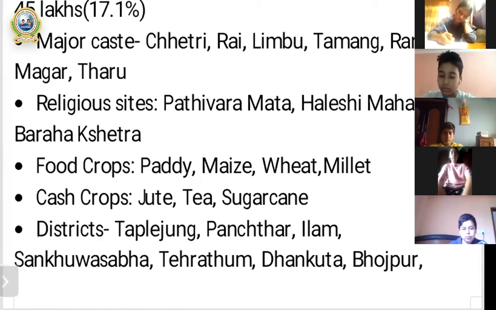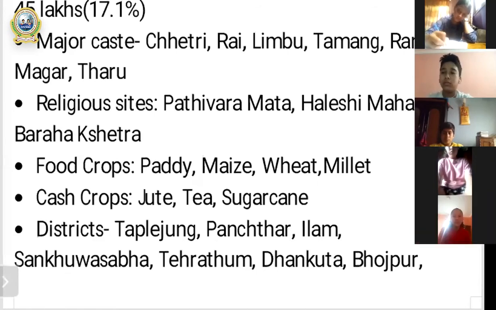Cash crop. Cash crop indicates the economic condition of a certain province. Some cash crops, like jute, tea, and sugarcane, indicate and help upgrade the economic condition of the people who settle in province number 1.